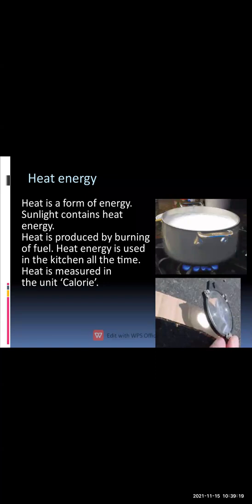Now this heat energy is measured in calories. So heat energy is measured in calories.